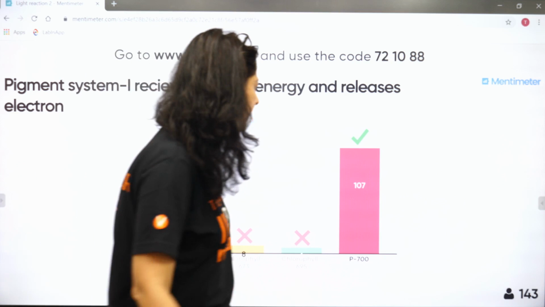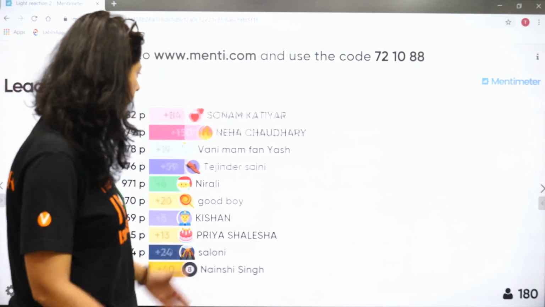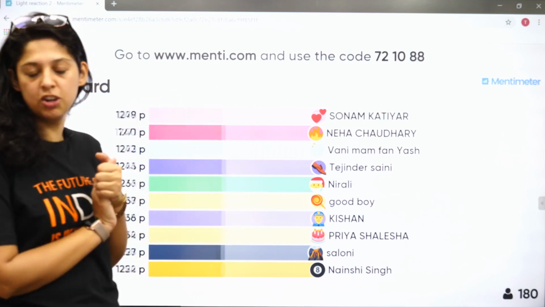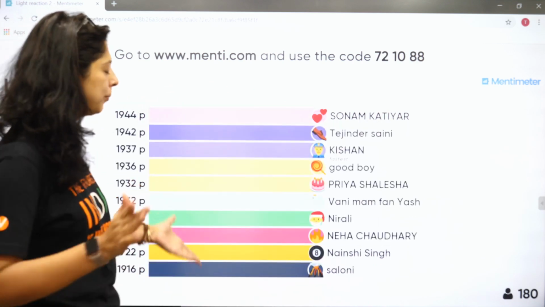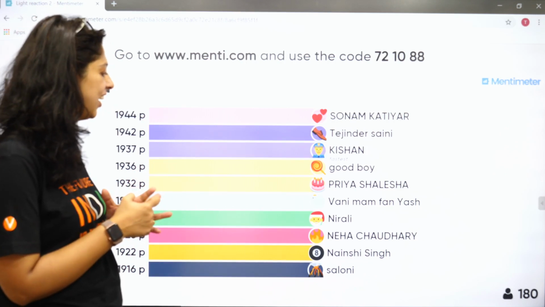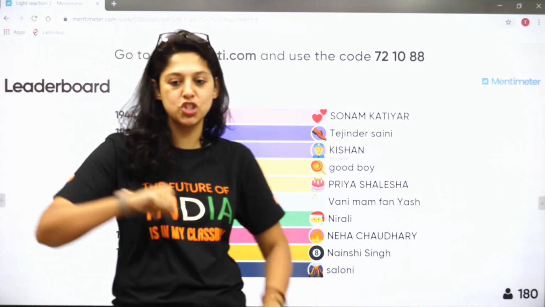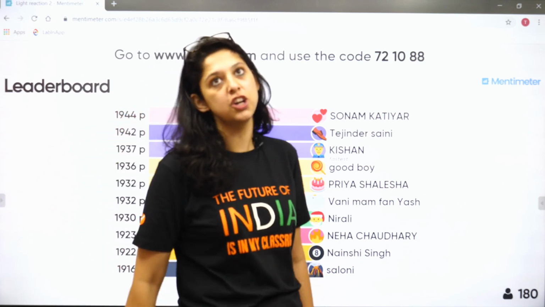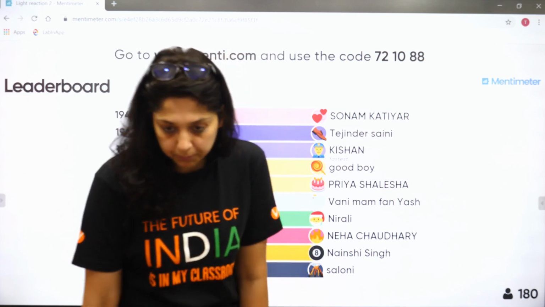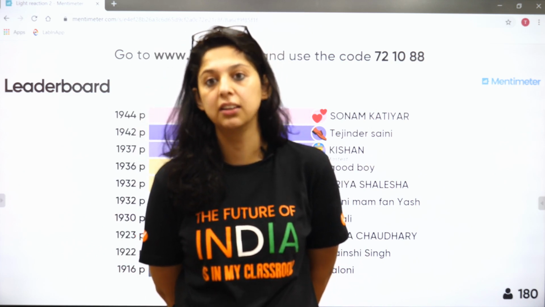Right? Let's look at the leaderboard. 107 of you have done well. Really nice. I think Sonam has been able to maintain her numero uno position even today. Sonam Katiyar, Tejinder Saini, Kishan, good boy, Priya, Vani Ma'am fan, Yash, Nirali, Neha, Nancy and Saloni. Good. Kishan is the fastest but the overall score is highest for Sonam. Shitanshu, don't be late. Why are you coming late? Why are so many of you coming late? Did you get confused with the time? We have to come at 10 o'clock every day. Is it clear?